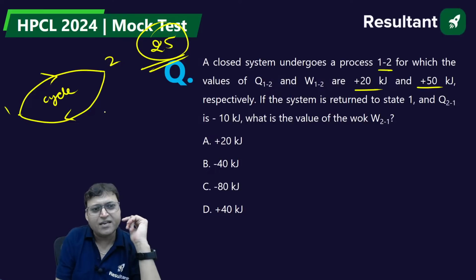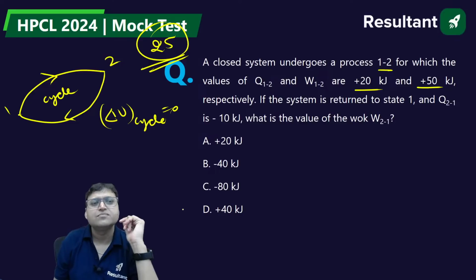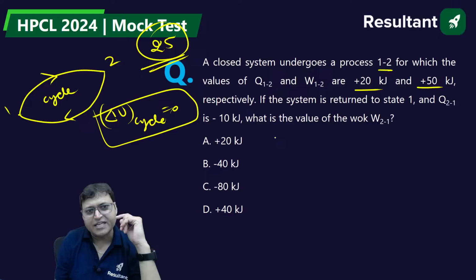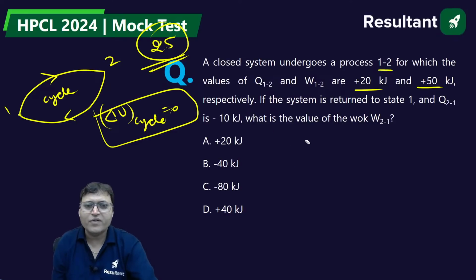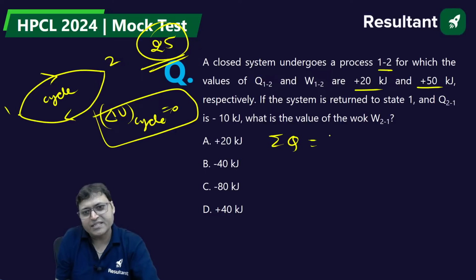And for a cycle, change in internal energy will be equal to 0. There is no change in internal energy. So delta U is equal to 0. Or we can say for a cycle, sigma Q is equal to sigma W. That is the first law of thermodynamics.